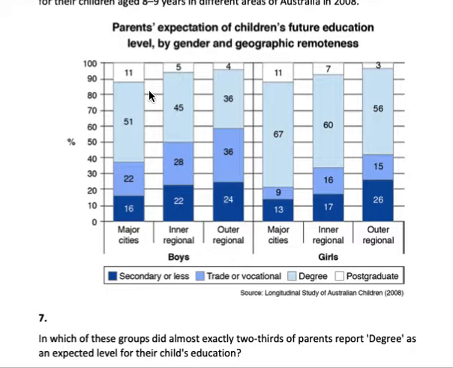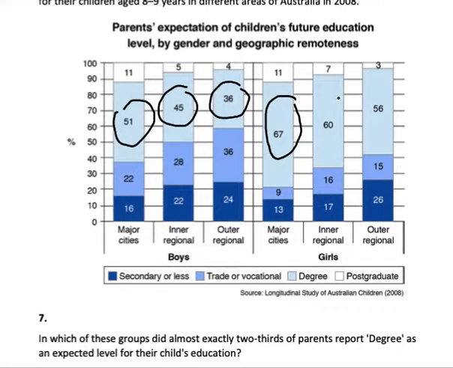Okay, so what I'm going to do is I'm going to just circle these, and that's just going to make sure I know what I'm comparing. So it's just good to highlight what information is actually relevant, and you can just ignore the rest.